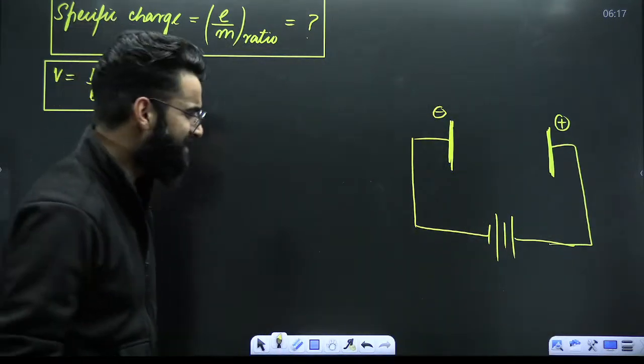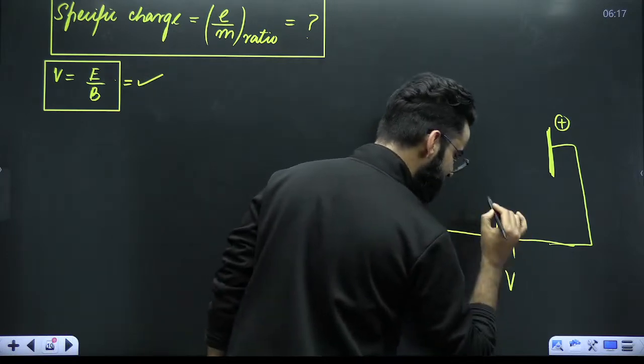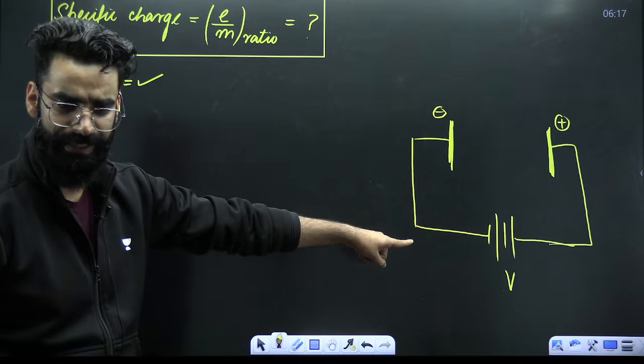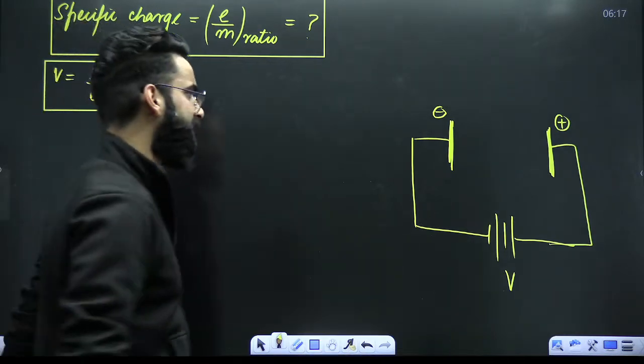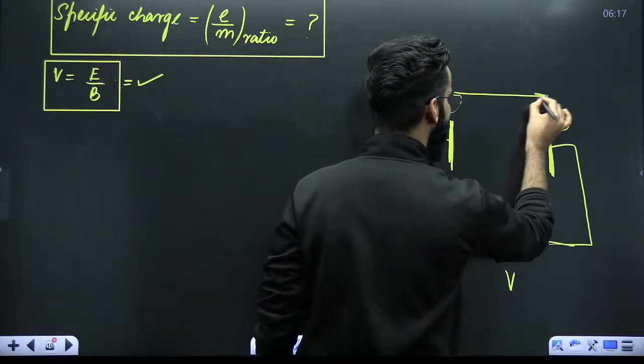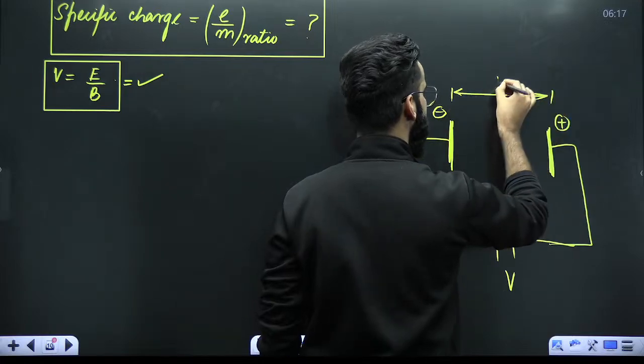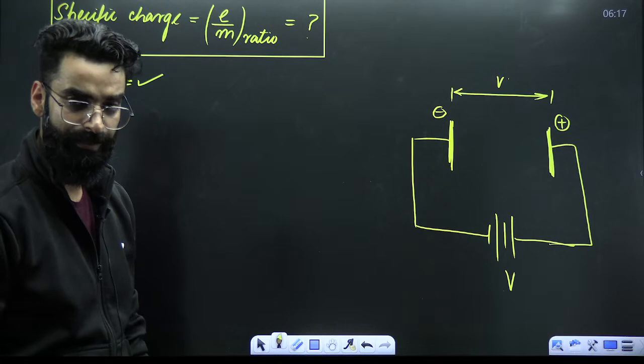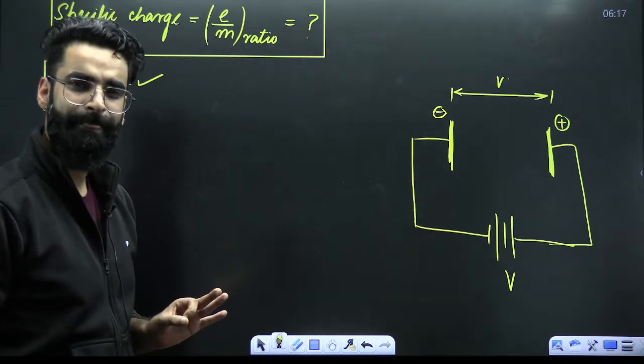Perfect. Imagine that the voltage of this particular battery is V. If the voltage of this battery is V, that means the potential difference between these two electrodes will be V. Agreed?